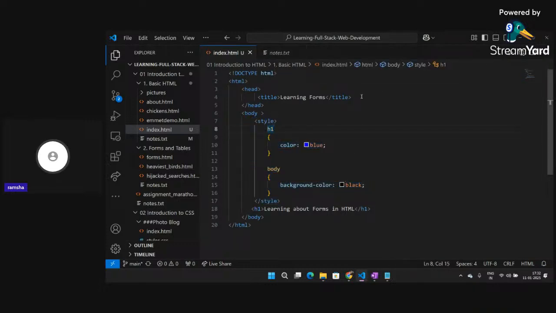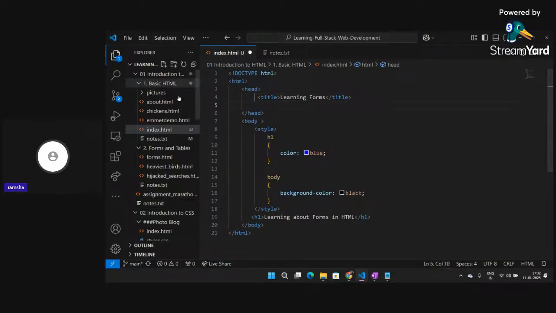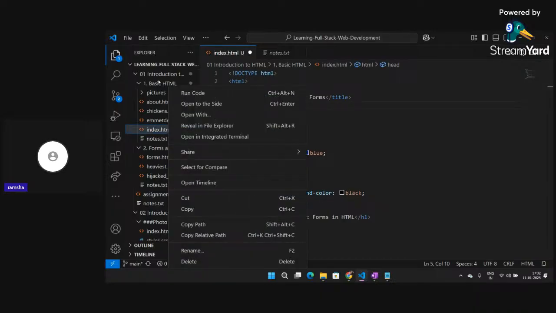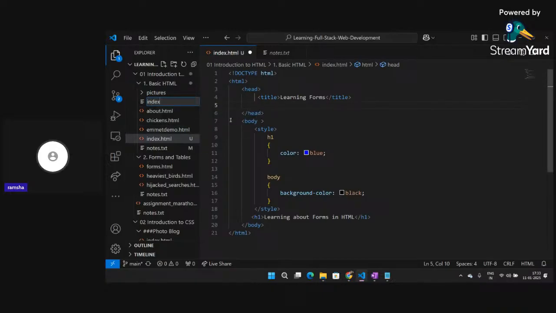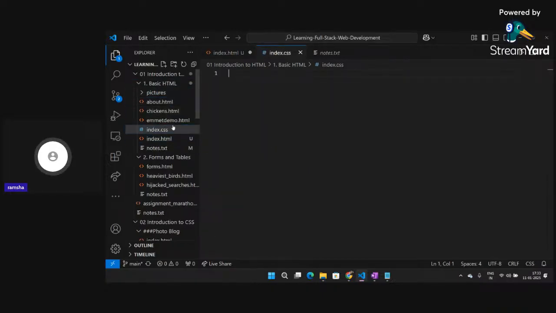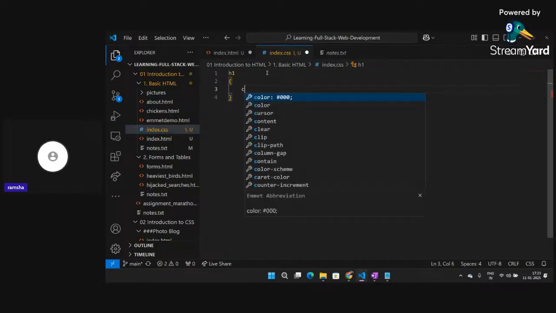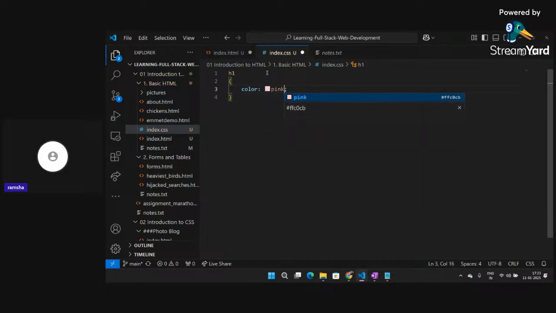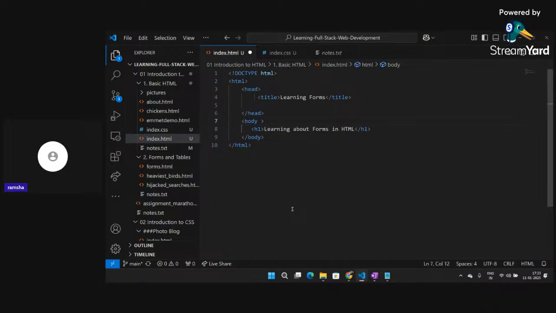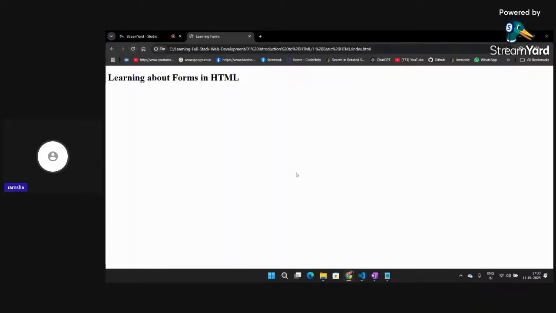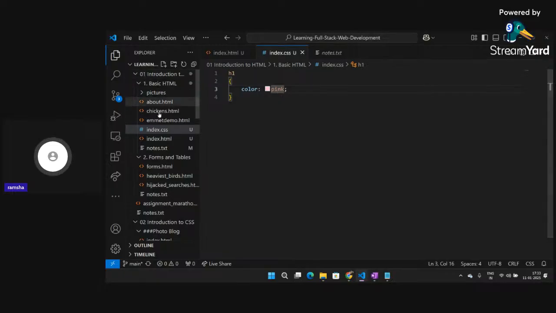The third method, which is the most important and should always be used, is creating a new file here. Let's say index.css. You can name it anything. Here I will write h1 and the color will be, let's say, pink. I will remove the style tag portion, so everything will be gone. Now in the index.css file I have created, the color of h1 is pink.